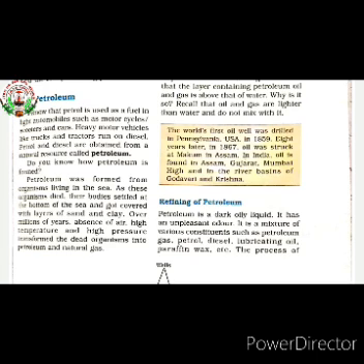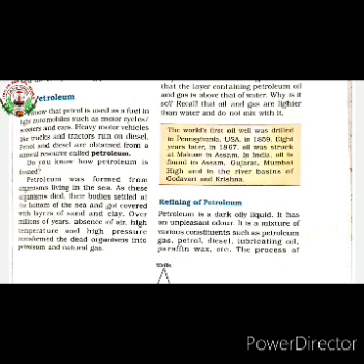What is petroleum? Petroleum is another fossil fuel. Yes, petroleum is used as a fuel in light automobiles such as a car, scooter, bike, and heavy motor vehicles also, like a truck or tractor, which run on diesel.